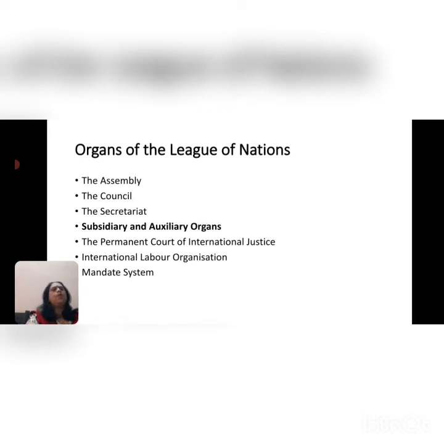Now let's talk about the organs of the League of Nations. Initially, the League had only three organs: the Assembly, the Council, and the Secretariat. The League also had certain subsidiary and auxiliary organs, like the Permanent Court of International Justice, the International Labour Organization, and the mandate system.